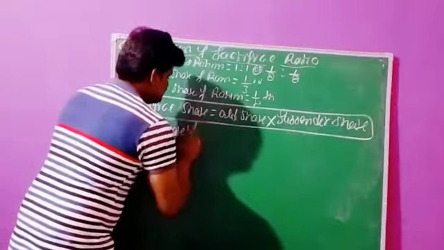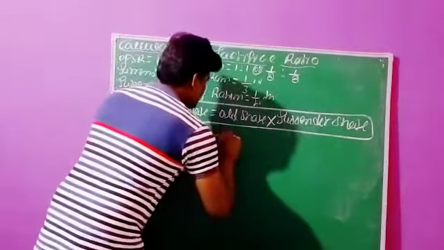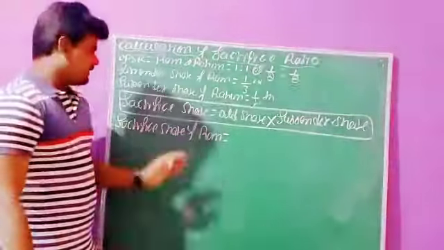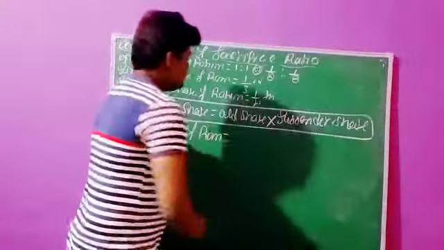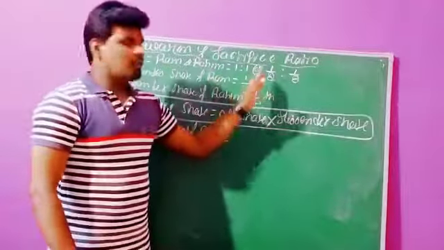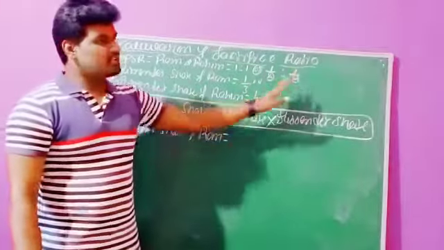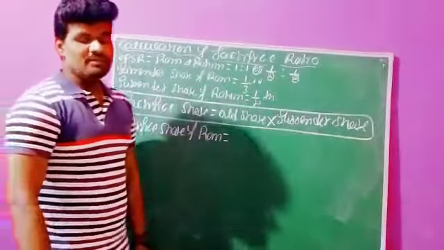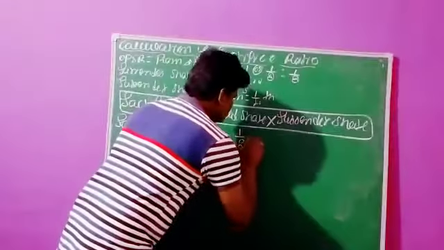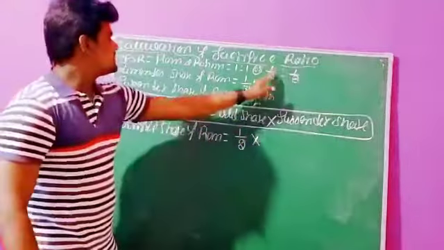Sacrifice share of Ram, or share sacrificed by Ram. What is the old share of Ram? Both the partners share profits and losses in equal proportions, equally means 1:1, so I have to write 1 by 2. This is the share of Ram.